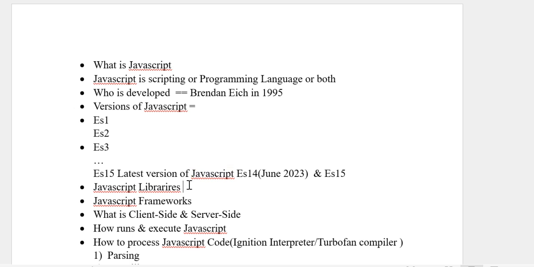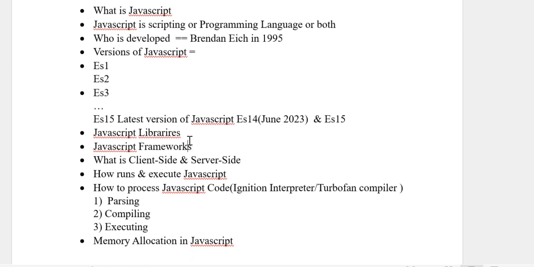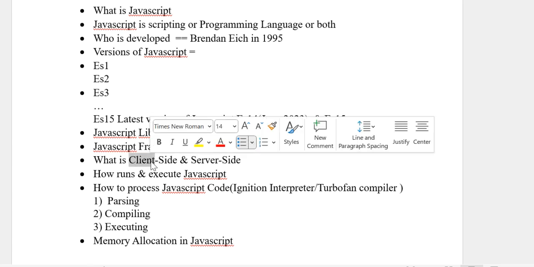JavaScript libraries basically need to be discussed at the end, but we have mentioned them here. We can discuss JavaScript libraries and JavaScript frameworks in the last session. Now let's go to what is client side and server side.